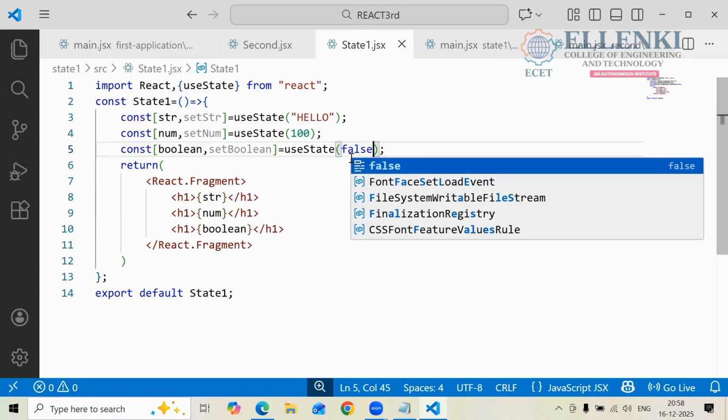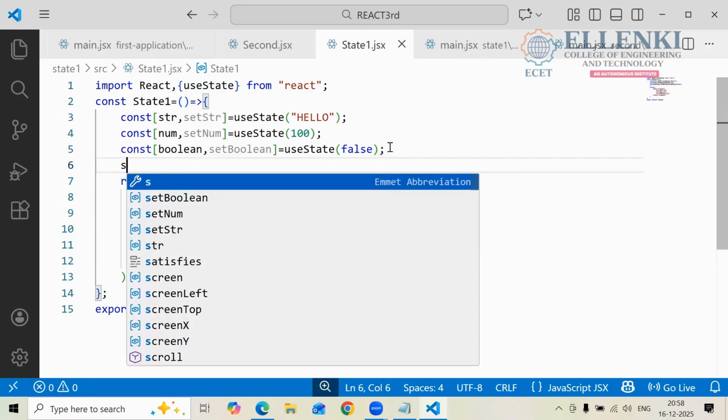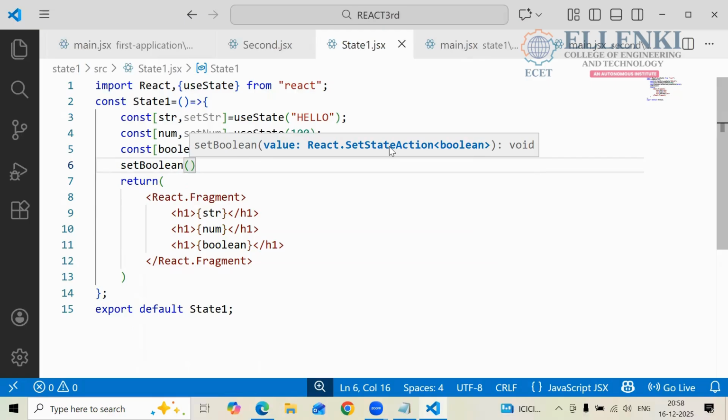From what to what do you want to change? You want to change the data here. How do you want to change the data? Set boolean of. Who do you have to change? You have to change the boolean value. How do you change it? You have to change false into true.